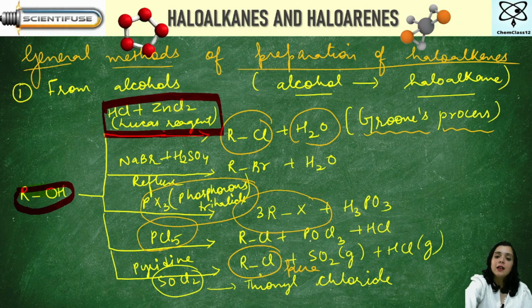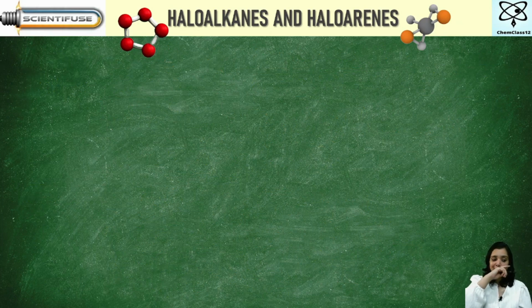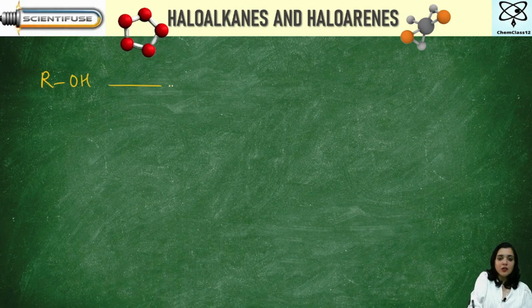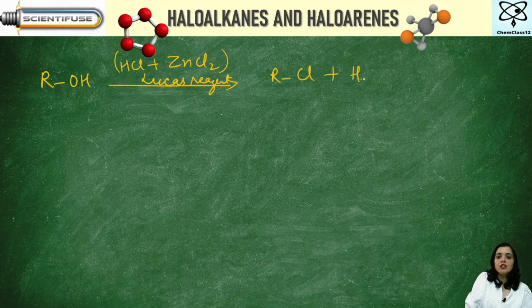Is it clear? Now, the most important thing here: did you see that the first thing that we studied was ROH on reaction with HCl plus ZnCl2? What did we say? This was basically Lucas reagent. Got it? It is going to give you RCl plus H2O.